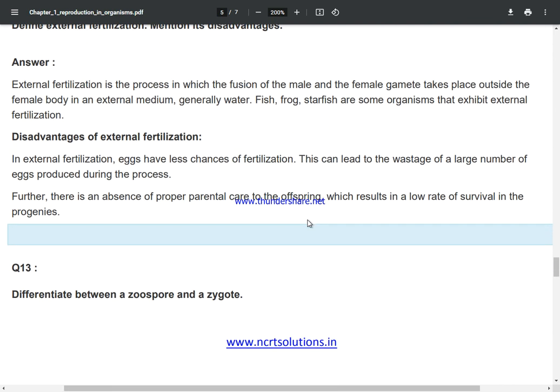Disadvantages of external fertilization. In external fertilization, eggs have less chance of fertilization. This can lead to the wastage of a large number of eggs produced during the process. Further, there is an absence of proper parental care to the offspring, which results in a low rate of survival in the progenies.